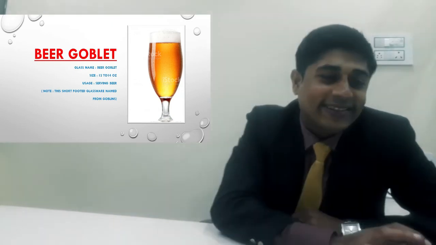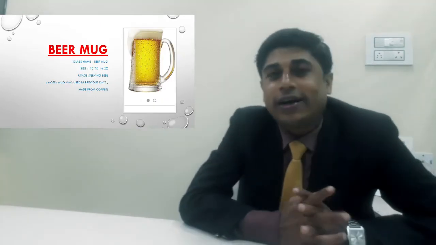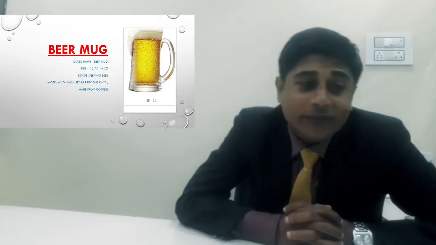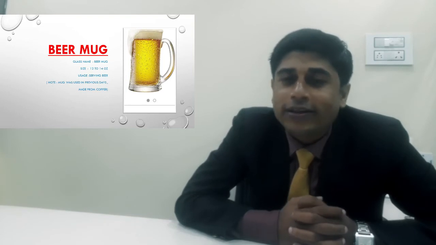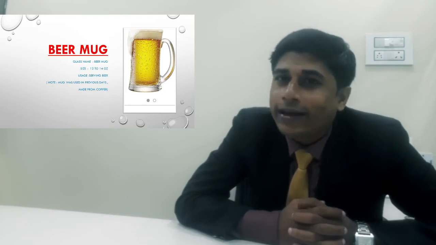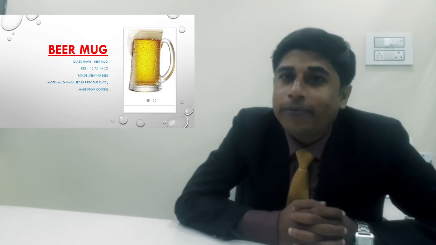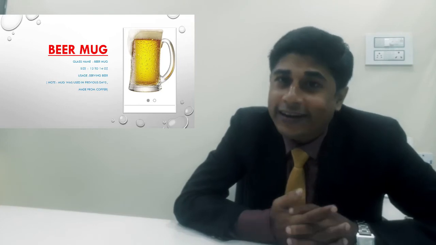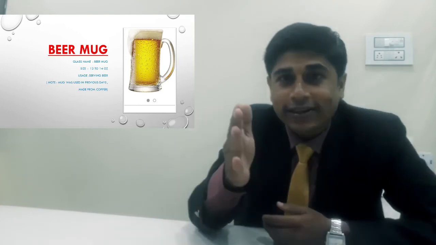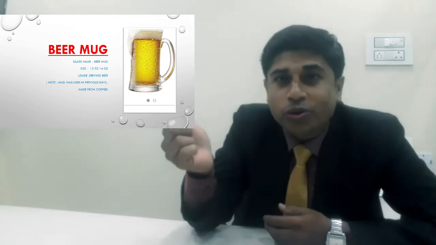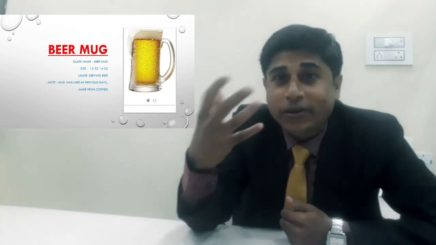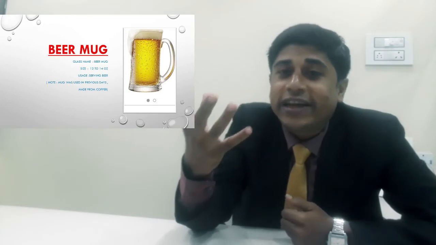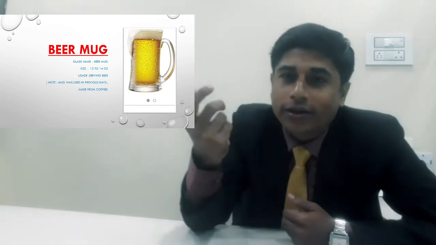Okay, so the next slide is the beer mug. This glass has a unique history. Before, this was not made of glass. It was made of iron, and later this was converted from iron to copper, because copper does not react with any kind of beverage.